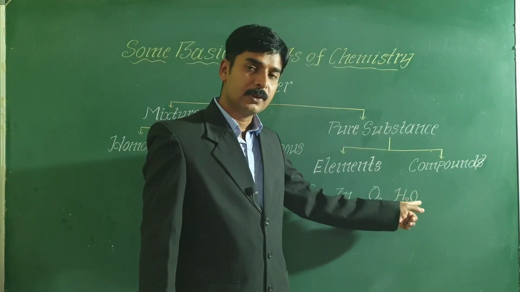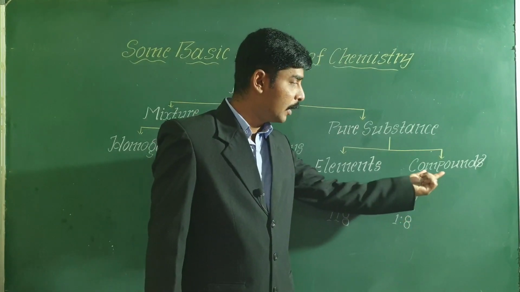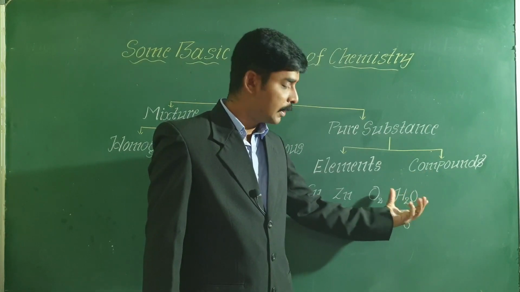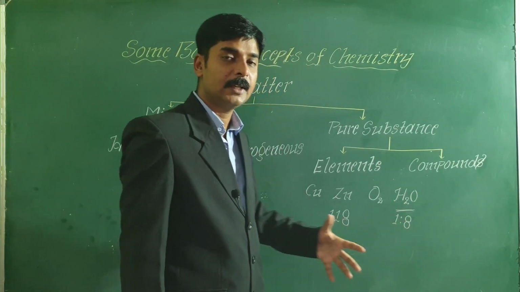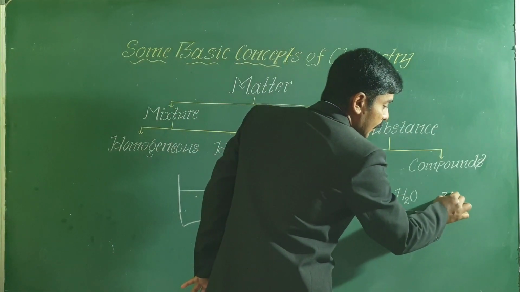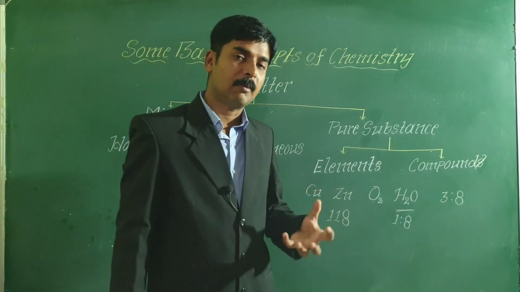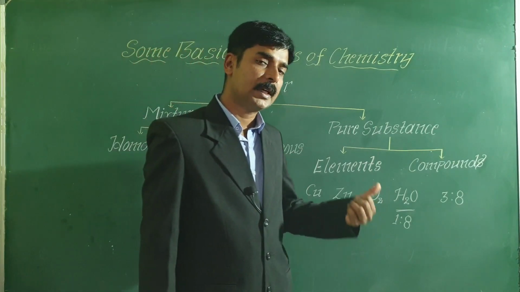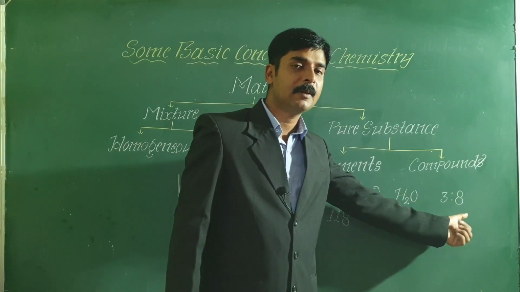Only when hydrogen and oxygen combine in the ratio 1:8, water will be formed. So water is a compound. A compound is formed when two or more elements combine in a fixed ratio by mass. Similarly, if you take carbon dioxide, carbon and oxygen combine in the ratio 3:8. So carbon dioxide collected from any source or prepared by any method will always contain carbon and oxygen combined in the ratio 3:8 by mass.